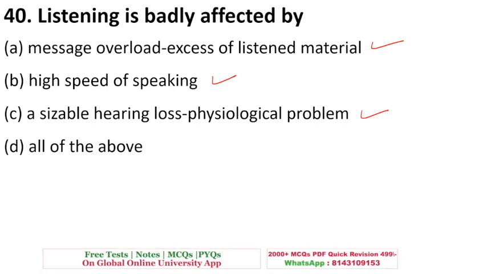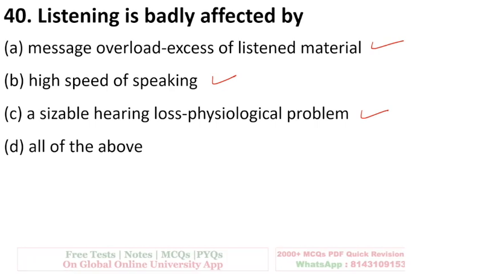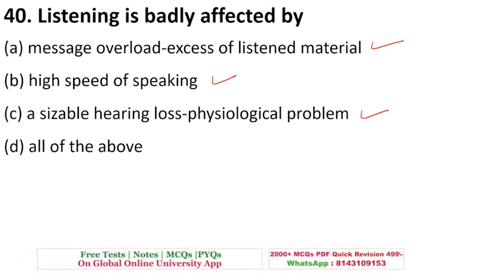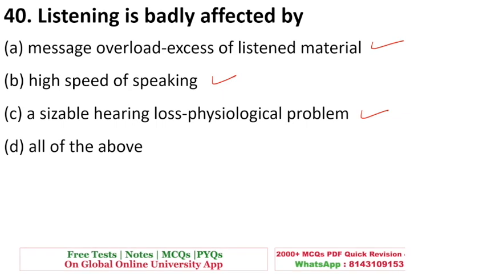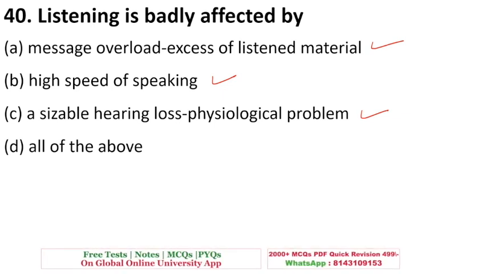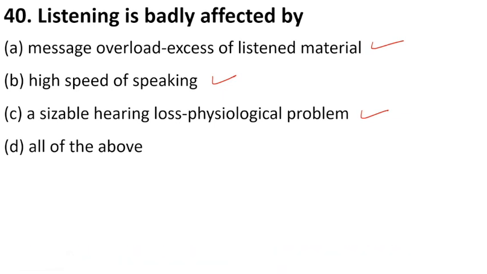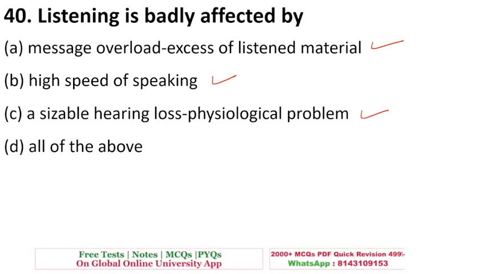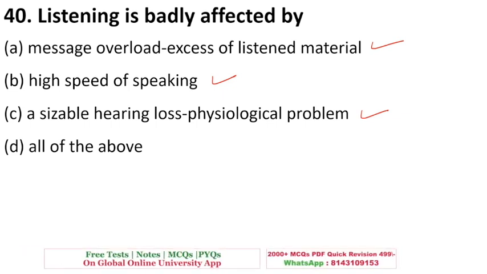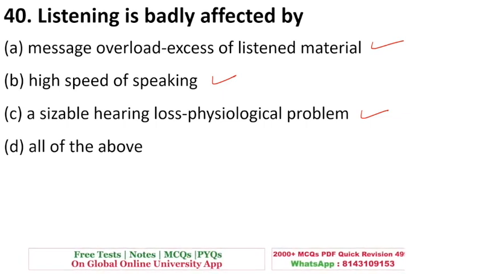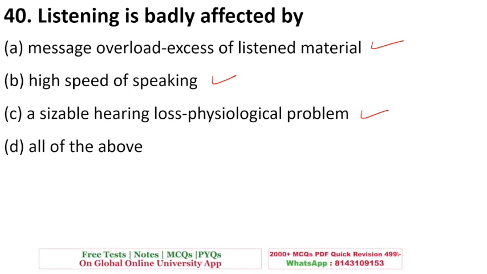Listening is badly affected by message overload, excess of listened material, high speed of speaking, a sizable hearing loss, or all of these. So, what are the factors that can affect listening in a negative way? It is when the speaker is giving a lot of information. Yes, this will affect the listening. High speed means speaking very fast. That will also affect listening. A sizable hearing loss or physiological problem is if the listener has some hearing problem, so that will also affect listening. That is why D is the answer to this question.